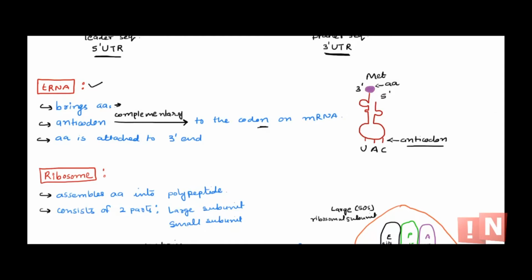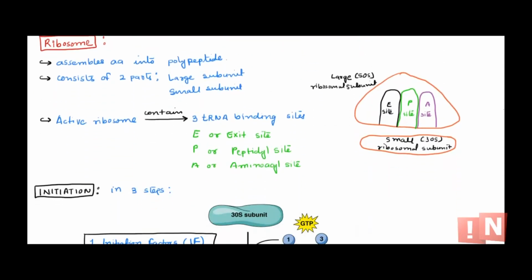Now about the ribosome. Ribosome is where the protein synthesis will occur, where the amino acids are assembled into polypeptide. Here the ribosome consists of two parts, a large subunit and a small subunit. The small subunit is the 30S ribosomal subunit and the large subunit is the 50S ribosomal subunit. They come together, form the 70S ribosome, and that's where the protein synthesis occurs.